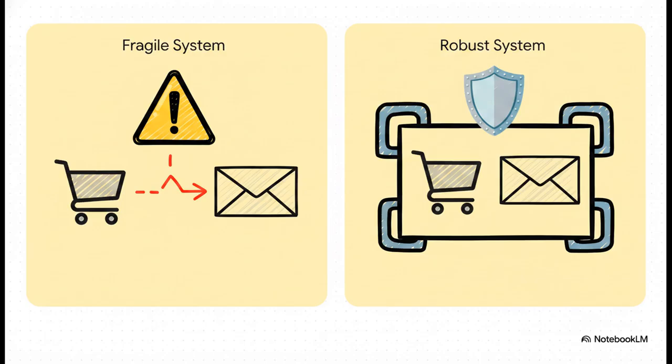A robust system, however, saves the order and an outbox message in one single atomic database transaction. Instead of writing all this complex retry code to handle network failures after saving data, we just delete that risk entirely. It becomes a guaranteed all-or-nothing operation.